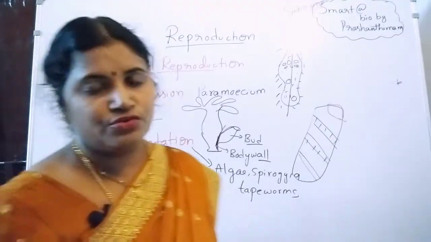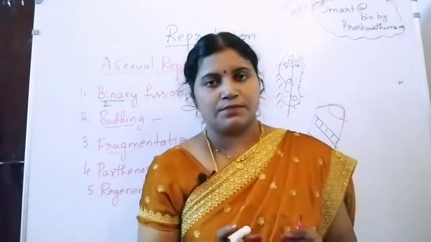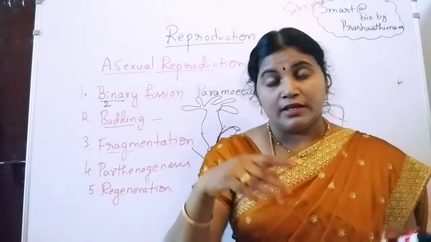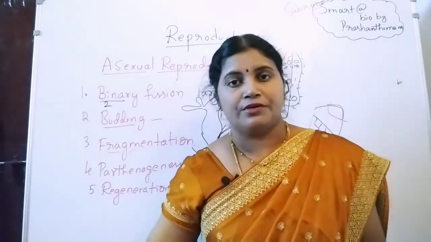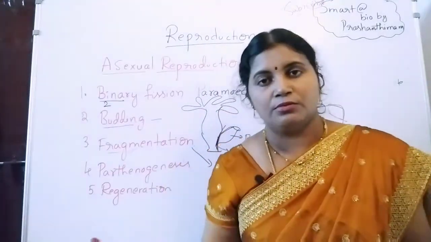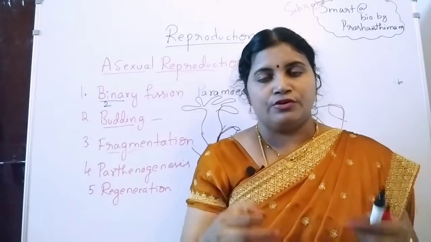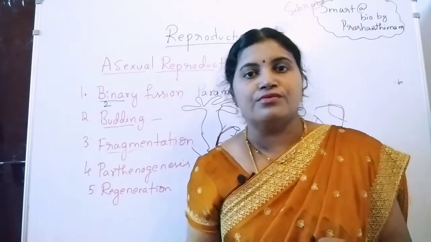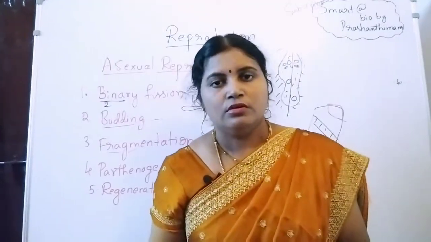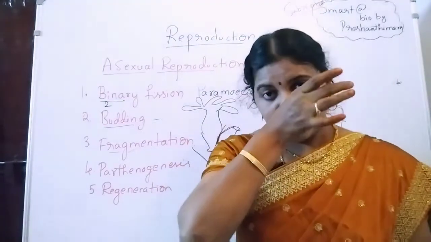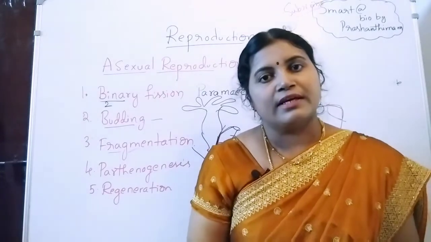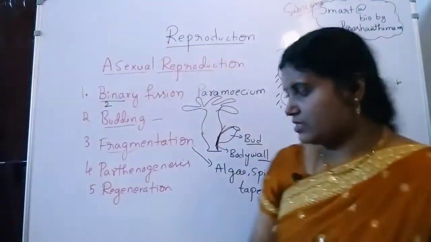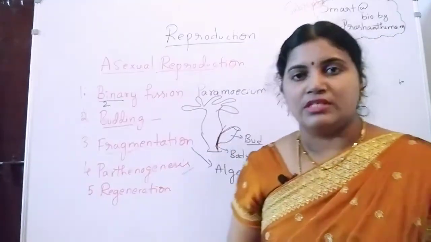Next one is parthenogenesis. The parthenogenesis process is very, very special. Here there is a conversion of sexual mode to asexual mode of reproduction. Sexual forms of organisms are going to produce asexually. For example, even nowadays in the markets we are getting seedless fruits. How are we getting the seedless fruits? By the process of parthenogenesis.